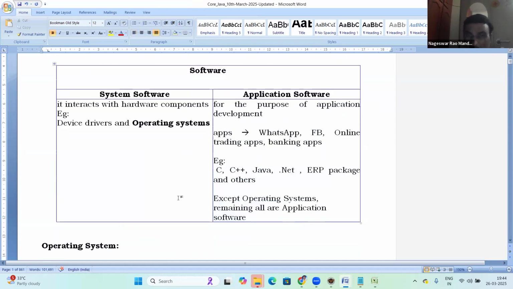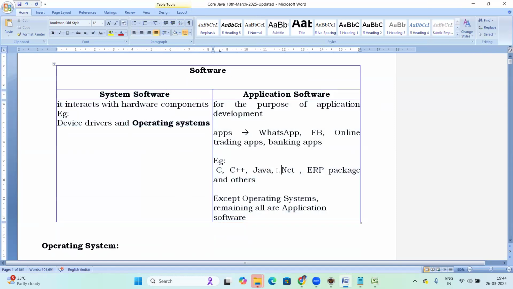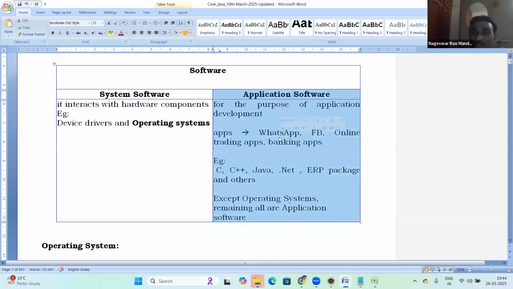Now tell me, what is Java? System software or application software? Java is an application software for the purpose of application development. Using Java, we are developing applications. So Java is application software, right? So our topic is about application software.